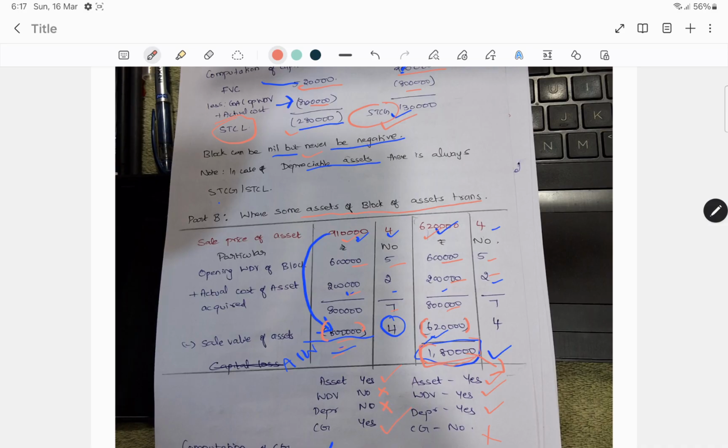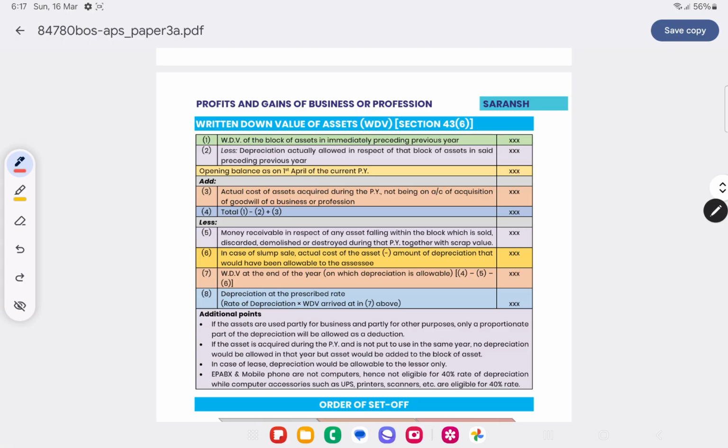Capital gains will come. See here in the same way, WDV of the block of asset, see opening balance on the 1st April of the current previous year will be taken. Actual cost of asset acquired in the previous year will be taken. And from that monies receivable for the sale of asset will be subtracted. Slump sale will be subtracted.